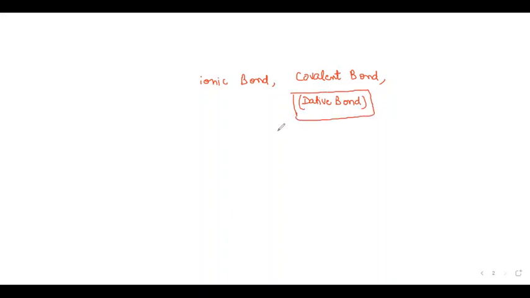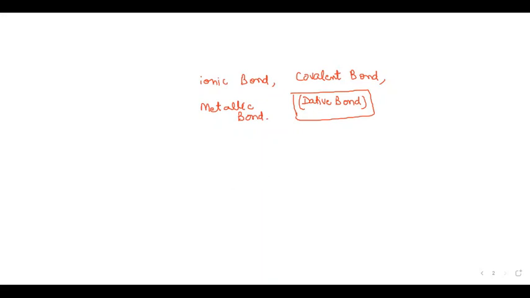So how many types of bond are there? Ionic bond, covalent bond. In covalent bond, we will also study dative bonding. What is another name of dative bond? Coordinate bond. And the last one is the metallic bond.